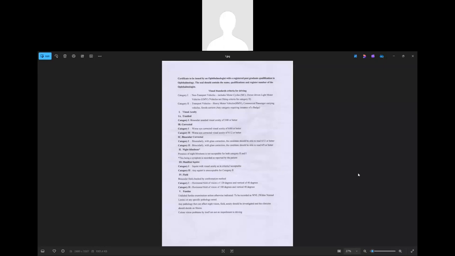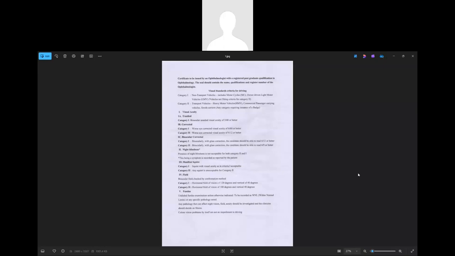Manifest squint. Squint with visual acuity as in criteria 1 is acceptable for category 1 vehicles, but for category 2, any squint is unacceptable. Field of vision. Binocular field is checked by the confrontation method. In category 1, a horizontal field of vision of 120 degrees and vertical of 40 degrees is acceptable. For category 2 vehicles, a horizontal field of vision of 180 degrees and vertical of 40 degrees is acceptable. Any visual field less than this on the confrontation method should be supplemented with visual field charting.